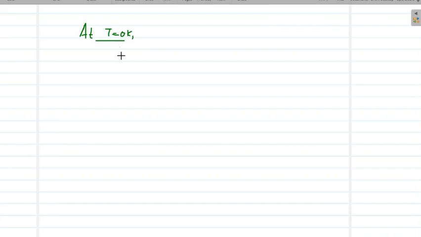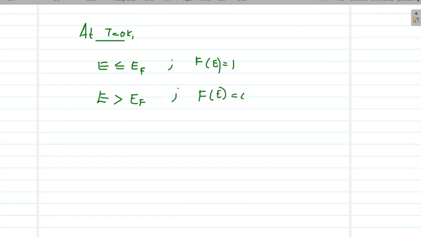For energy levels lesser than or equal to EF, f of E is 1, and for energy levels greater than EF, f of E is 0.